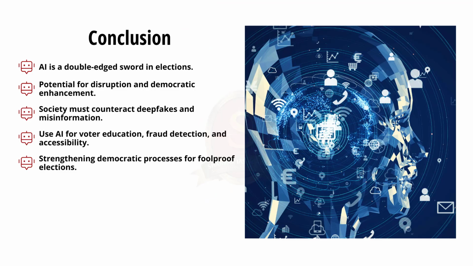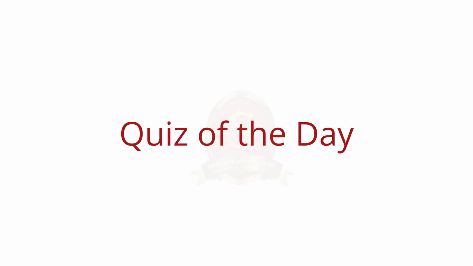Now coming to the conclusion, AI and its usage is a double-edged sword with the potential for disruption and the ability to enhance democracy. We as a society should implement measures to counteract deepfakes and misinformation and increase usage of AI for voter education, fraud detection, and increased accessibility, which can strengthen democratic processes and result in a foolproof election. So this is all about our mains answer writing practice. Now, let us move on to the prelims practice question discussion.